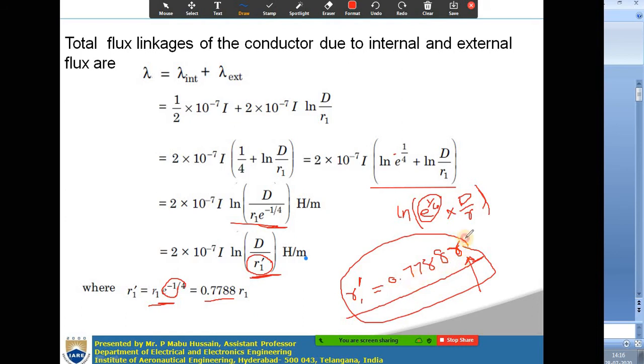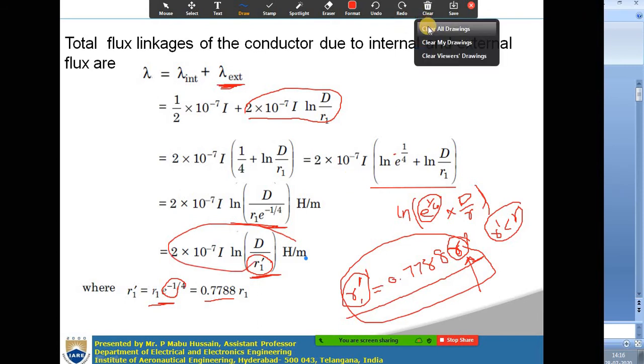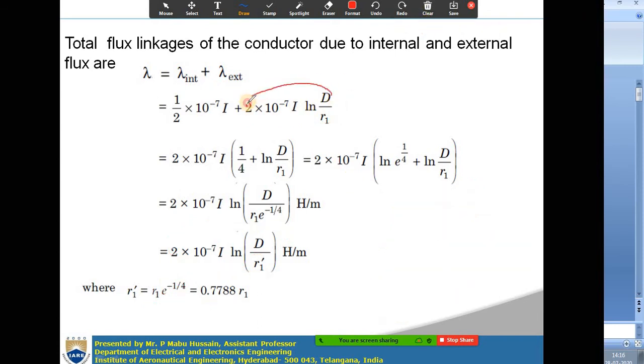Okay, so from this last expression, r dash is nothing but 0.7788 r, right? R here is the radius of the conductor. So now this r dash value is 0.778 times r, which means r dash is very less than r, the actual radius of the conductor. So now if you take this external flux linkages, which is 2 into 10 power minus 7 I into ln d by r,